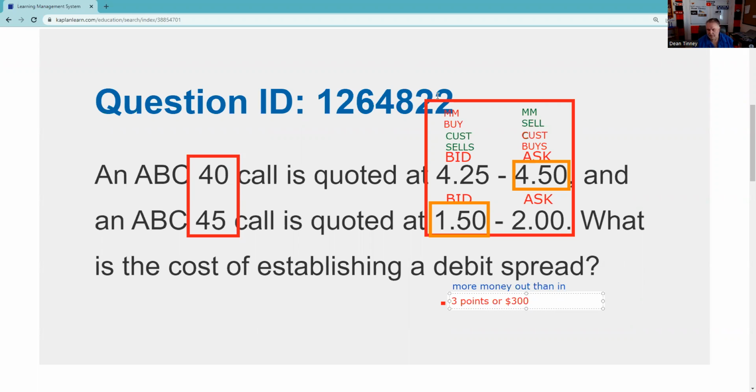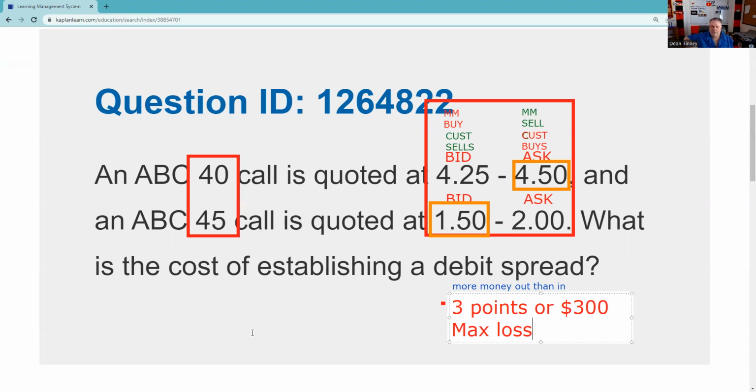By the way, you should know that whenever you pay money for a position, that's also going to be your max loss. So whether you're buying a call or buying a put or buying a straddle or buying a spread, that's going to be your max loss. That's one of those common things that run through the entire test.